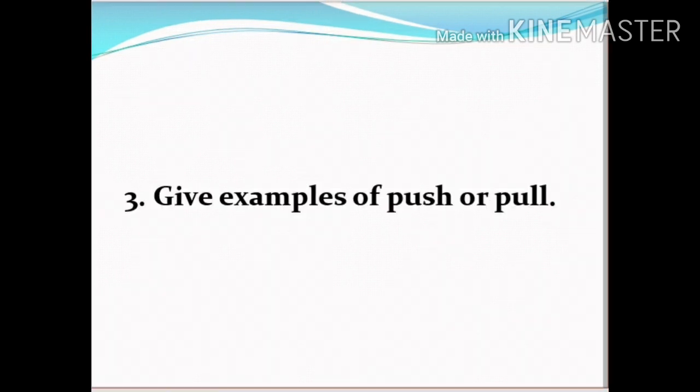Question number 3. Give examples of push or pull. We know that a push or a pull on an object is called force. So, examples of push: pushing the trolley, pushing the car when it breaks down, pushing the table from one place to another. Examples of pull: pulling the curtain, dragging the box, opening the door, drawing a bucket of water from the well.